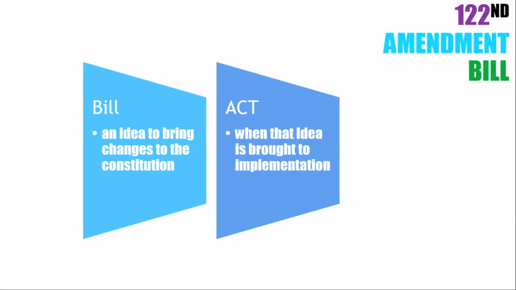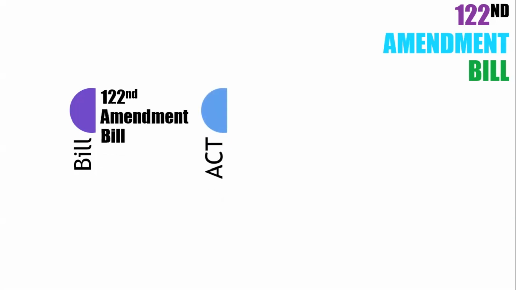Now you may have a doubt: why are the act and the bill numbered differently? Why don't they have the same number, the 122nd bill and the 122nd act? Here we see that each and every bill that is presented in Parliament doesn't become a rule. Before this GST, there were a total of 100 amendment acts, but it was presented as the 122nd amendment bill.